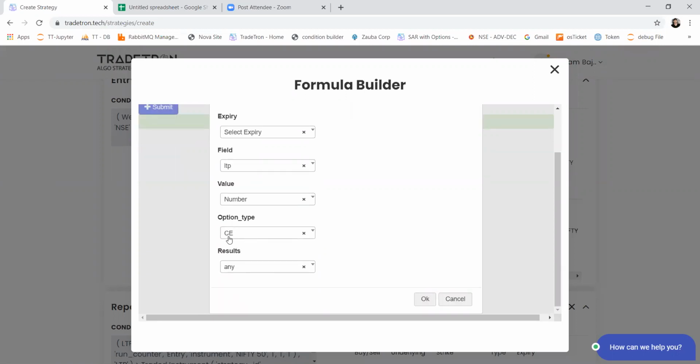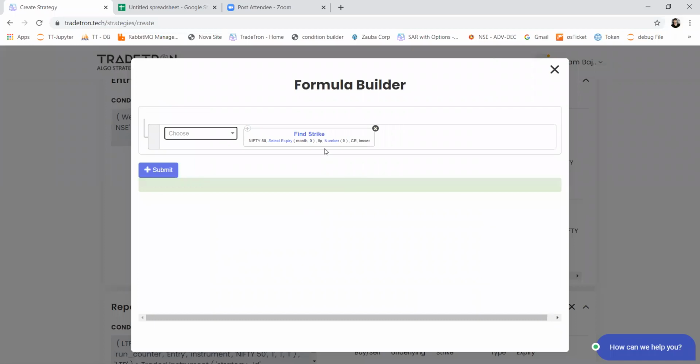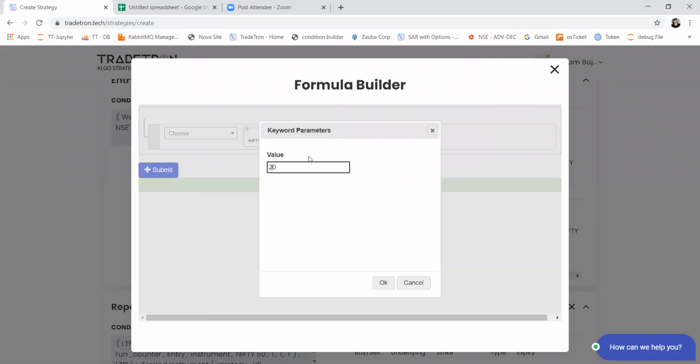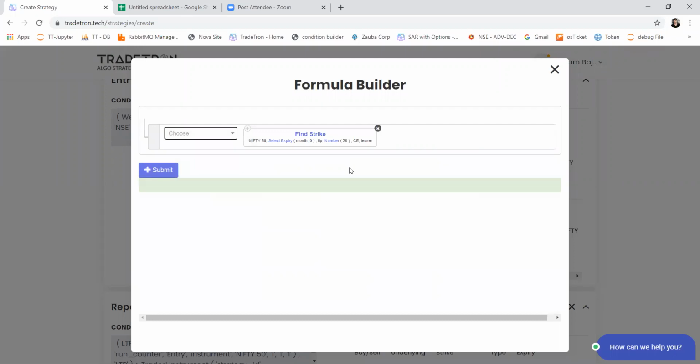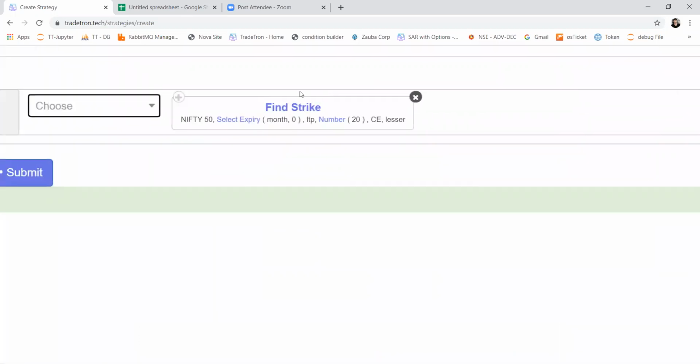So do select call or put based on your position. The result can be greater or lesser than. So let's say I don't want to select a strike which has LTP greater than 20; it should be 20 or less than that. So lesser than 20, and the number is 20. You can take a screenshot of this keyword.